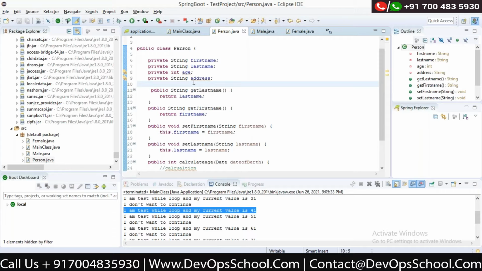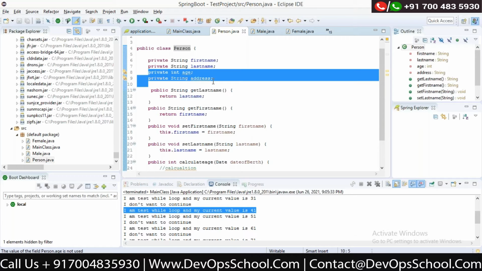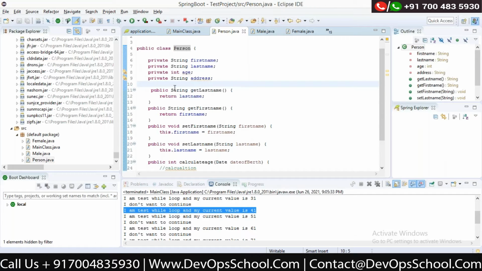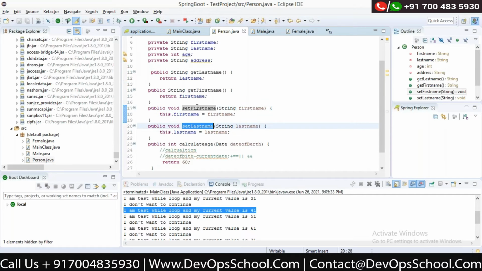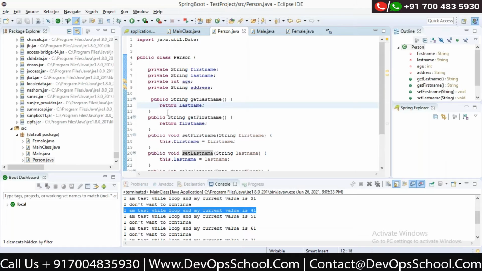Okay, so encapsulation is basically keeping the things which are related to something in one place. You are trying to encapsulate it. For example, first name, last name, age, address. You have written these four properties of this person in this class itself, not outside this class. And you have written methods also: get first name, set last name. So you write the properties, and the methods to change them, how you want to set them and how to get that information.